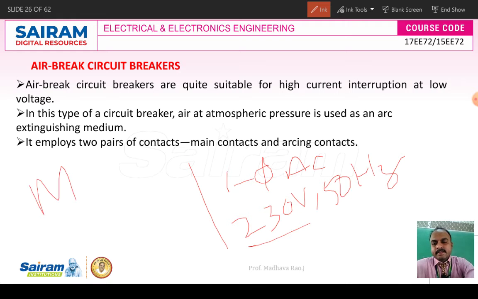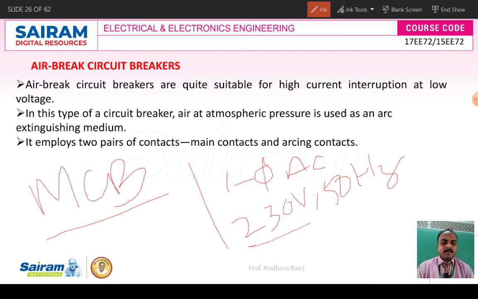You can call this an MCB, but the exact name is air brake circuit breaker. Generally we call it an MCB, miniature circuit breaker, which we can use for low voltage and high current applications.